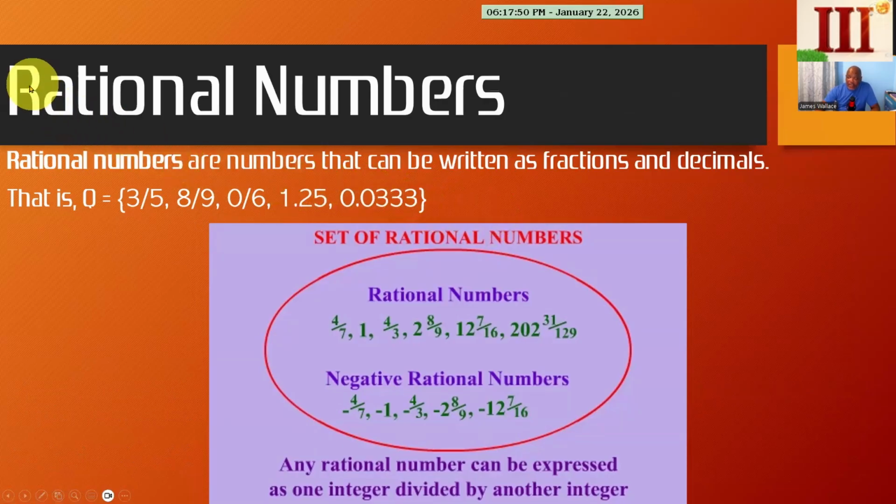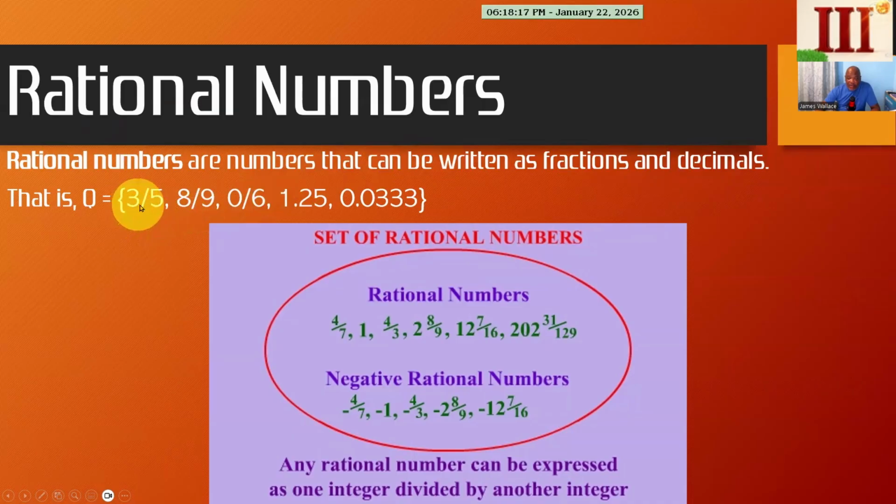Now, if you look at this, it says ratio. So that means that rational numbers are numbers that can be written as fractions or in the form of a ratio. If you have a numerator and a denominator and they are both whole numbers, it is rational. So they include fractions and decimals.